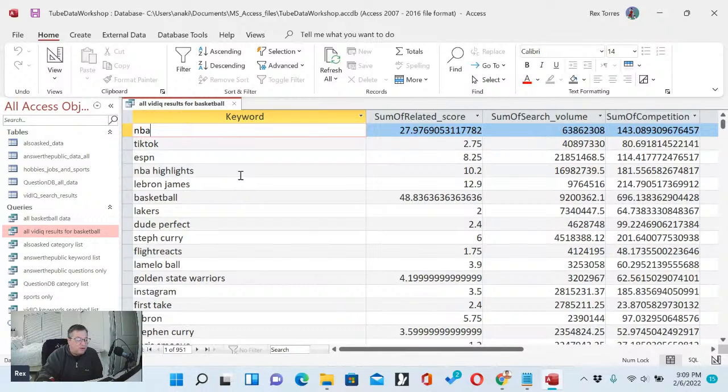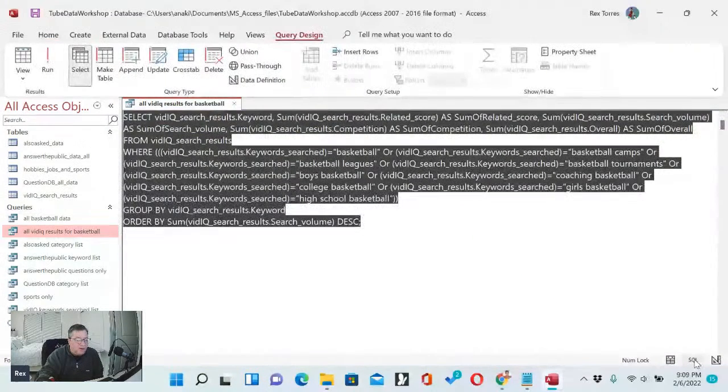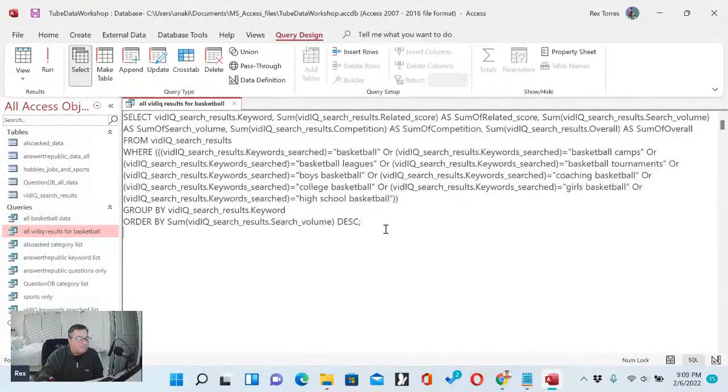Now you can ask, what are the searches that I'm combining here to get this data? Well, there is a little button down here called SQL. That stands for Structured Query Language. And this is the script which is used to generate this data. So I'm going to go ahead and click on that.